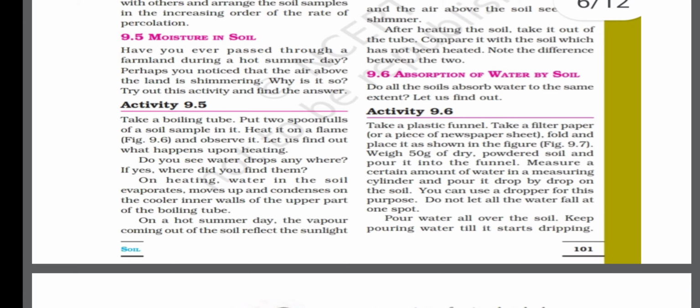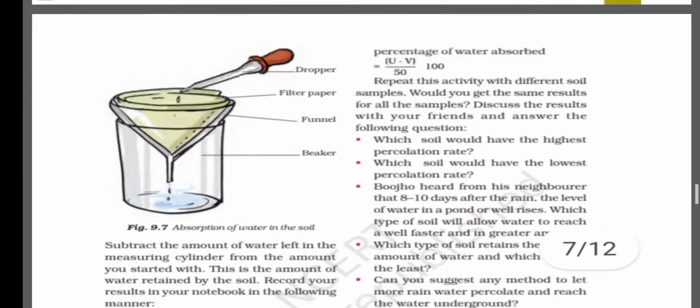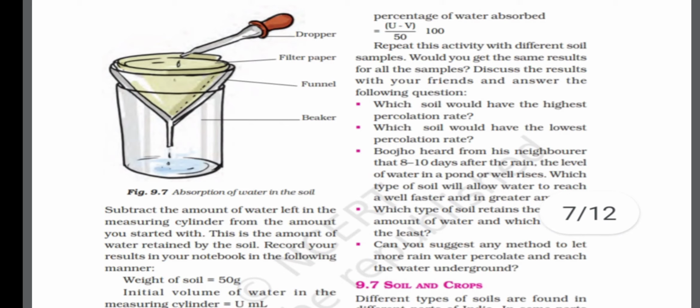Next point is absorption of water by soil. So with this we can find out the absorption rate. We can perform an activity. You can see in figure 9.1 that we can take a beaker, on top of it we'll place a funnel, then we'll place some filter paper over the mouth of that funnel, and put a fixed amount of soil in that filter paper. Then what we do, we take a fixed amount of water.